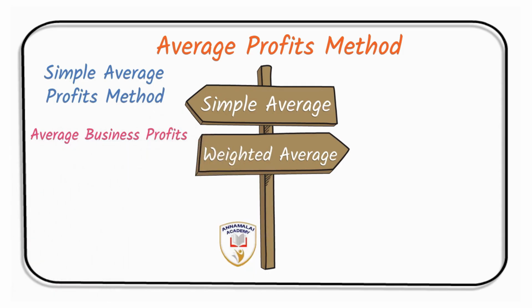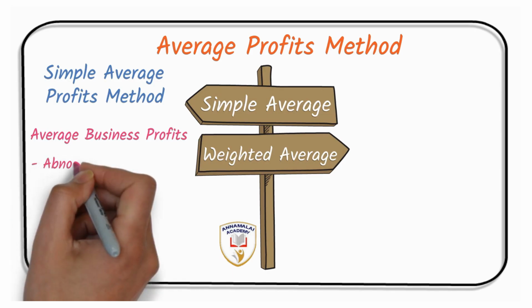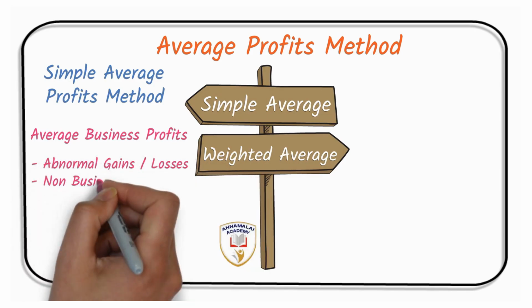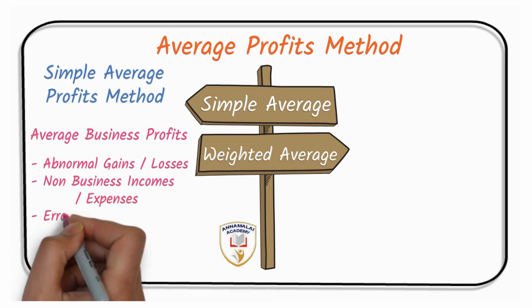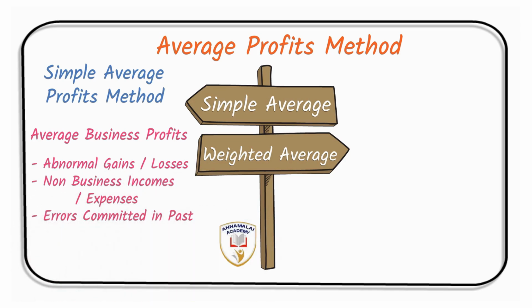While arriving at the average business profits, the abnormal gains and losses, non-business incomes and expenses, and errors committed in the past, all these things are adjusted. The abnormal gains, when you sell an asset, you earn a profit, or some fire accident happens in the premises, you had some loss. These are abnormal situations, and the gain or loss happening are adjusted in the normal business transactions,